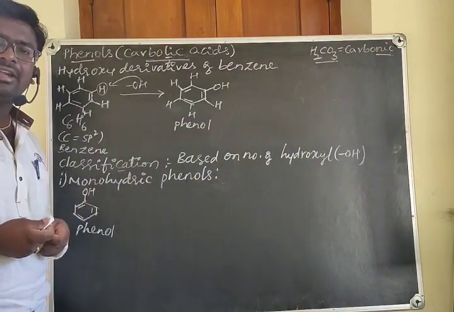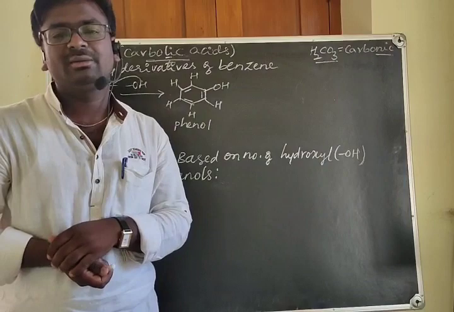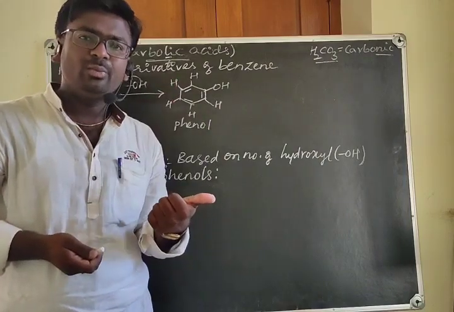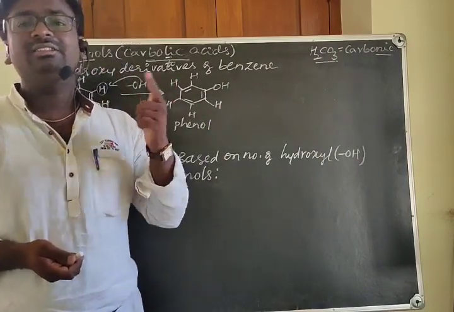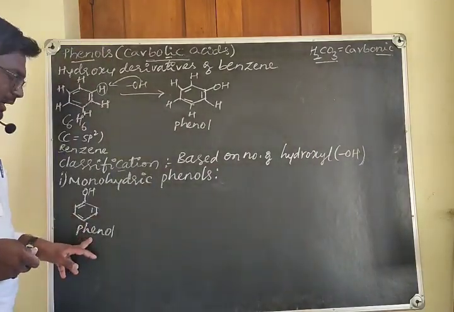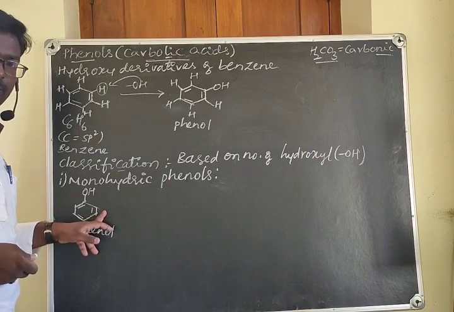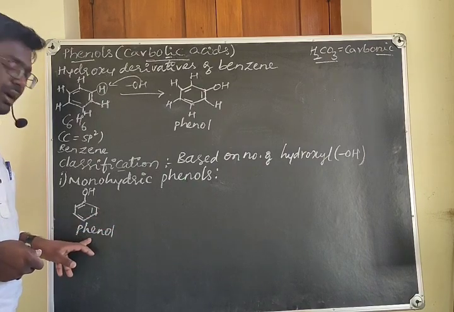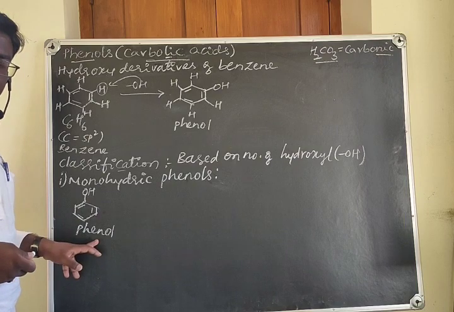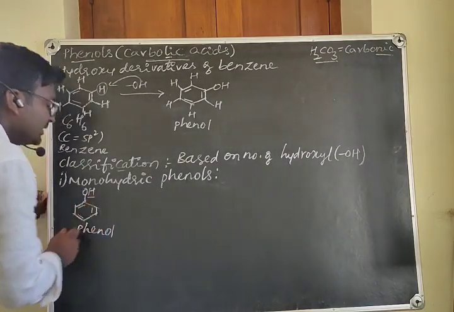And what is the systematic IUPAC name? I am telling you, there are two IUPAC names: one is the preferred IUPAC name and another one is the systematic IUPAC name. Phenol is a common name as well as the preferred IUPAC name for this compound. According to the IUPAC rules, the word root is benzene and the suffix is OL.